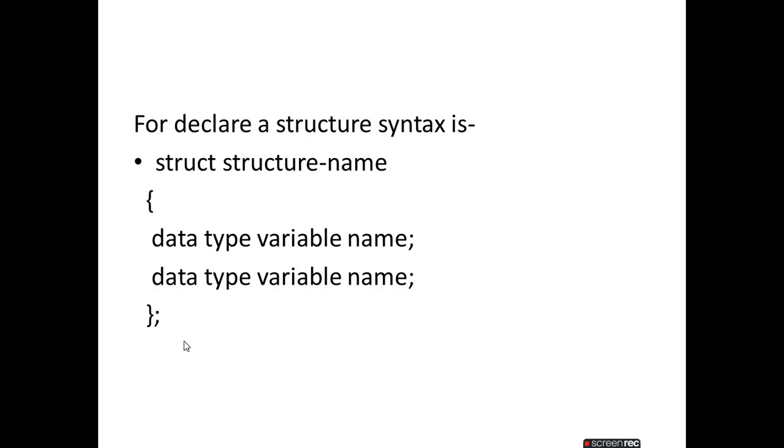And keep in mind, this is important: after closing this body you must use a semicolon, because it is the syntax of the structure. First the keyword struct, then the structure name, then in the body data type, variable name, data type, variable name, and so on. Lots of variables are there. After completing the body, put the semicolon.